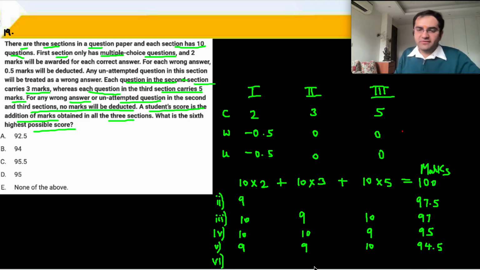Finally we reach the sixth highest score, 94.5 से नीचे of course will be 94, 3 marks यहाँ पे कम करो, बाकी सारे करेक्ट. 97, 94, 94 becomes the right answer for question number 19 का B part.